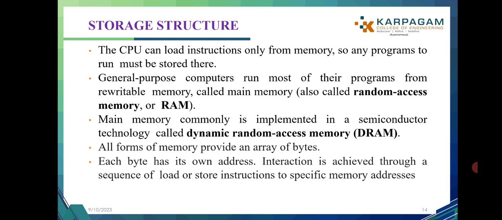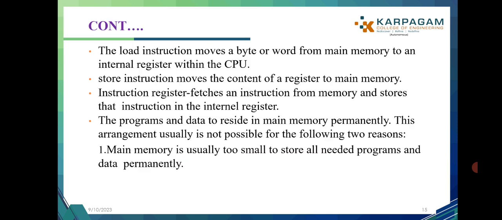Each byte has its own address. Interaction is achieved through a sequence of load or store instructions to specific memory addresses. The load instruction moves a byte or word from main memory to an internal register within the CPU. The store instruction moves the content of a register to main memory. The CPU automatically loads instructions from main memory for execution.